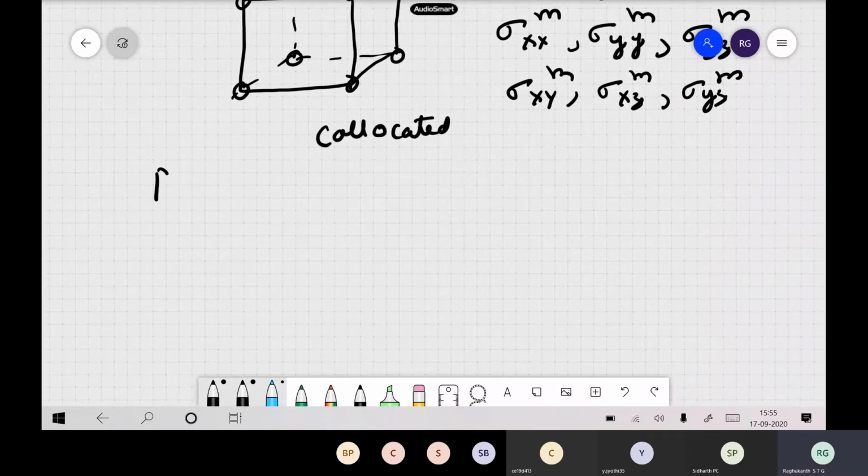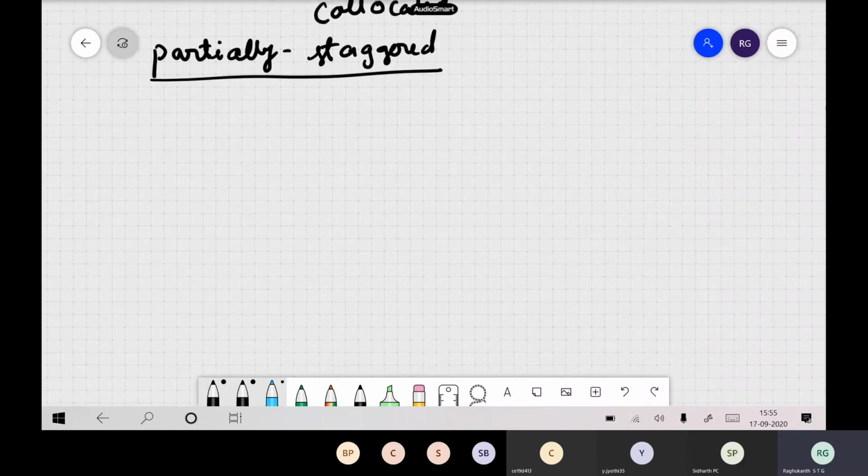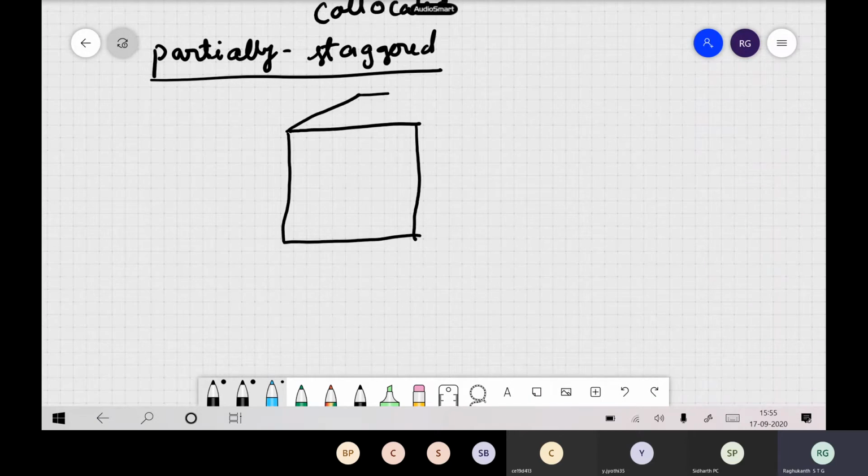And now we define the partially staggered grid. Staggering, we say. This grid is a special kind of grid. It is something like this: you have a 3D cube to draw.